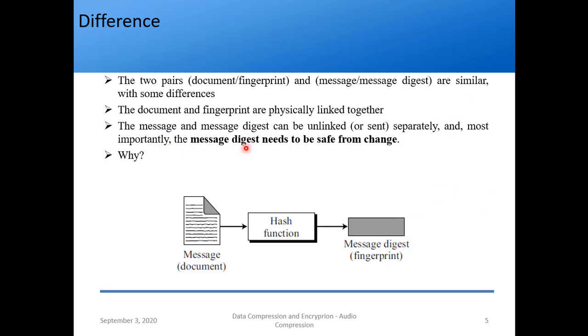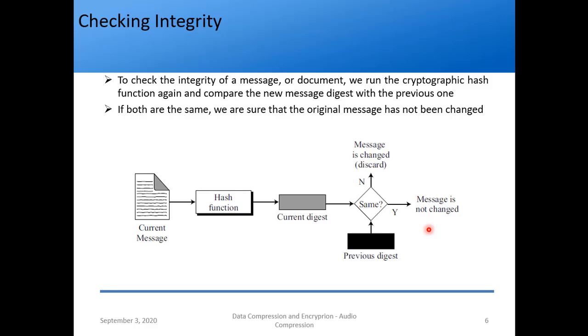Most importantly, the message digest needs to be safe from change, right? Why? Because this is the fingerprint, so it should not be tampered with. That is the reason it needs to be safe from change. That is why I have made it in bold. And why should it not be changed? Because it helps in maintaining the integrity, which is the crux of today's lecture and this week, right? So again, why does the message digest need to be safe from changes? It should preserve the integrity of the message. That's why the message digest should be kept safe from change.